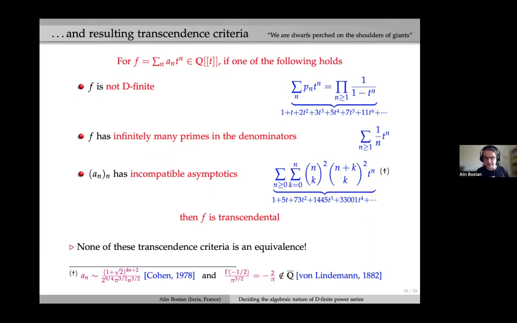And we'll have an example at some point, an example of a power series that has compatible asymptotics, that has finitely many primes in the denominators, and that is, by definition, D-finite. So none of these criteria can be applied in order to infer that it is transcendental. We'll see this a bit later.